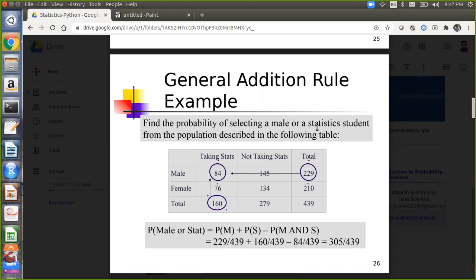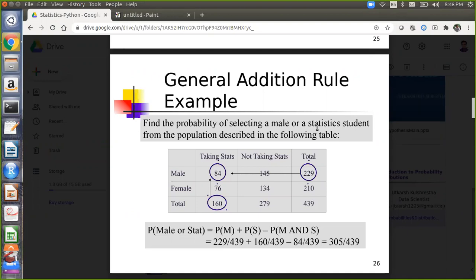In this case, whenever I select a student in my class, he should be a male or belong to a Java background. So both conditions are there. When you say only 84 by 439, you are saying I am only looking for the probability of selecting a male. That's all. But now I want male, or either he should be from Java. She can be a female also, but she should be from a Java background.